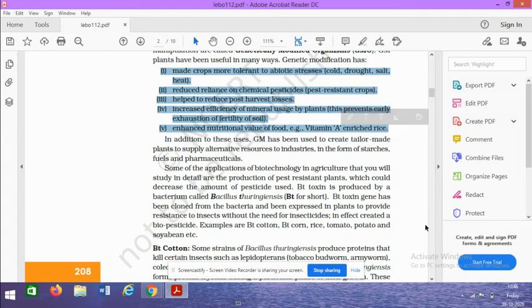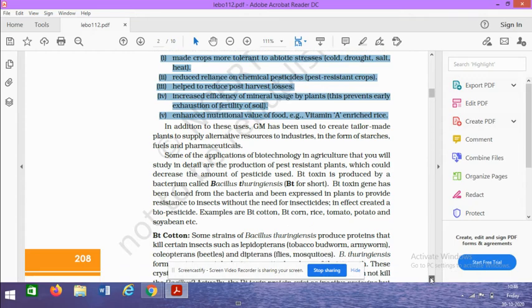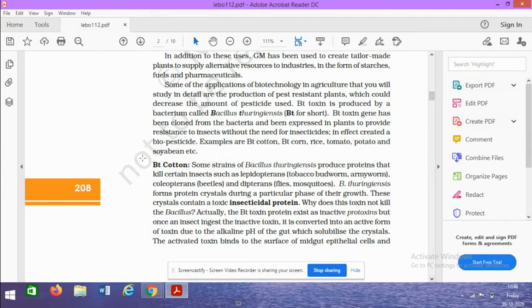Coming to the next, it has also created some pest resistant varieties. First we are talking about BT cotton. BT here stands for Bacillus thuringiensis, BT in short. It is a bacterium. When introduced into the cotton, it makes the plant pest resistant. Now if the plants are eaten by some insects, it will kill the insects. How? Just see. Here, Bacillus thuringiensis is present in the cotton plant.